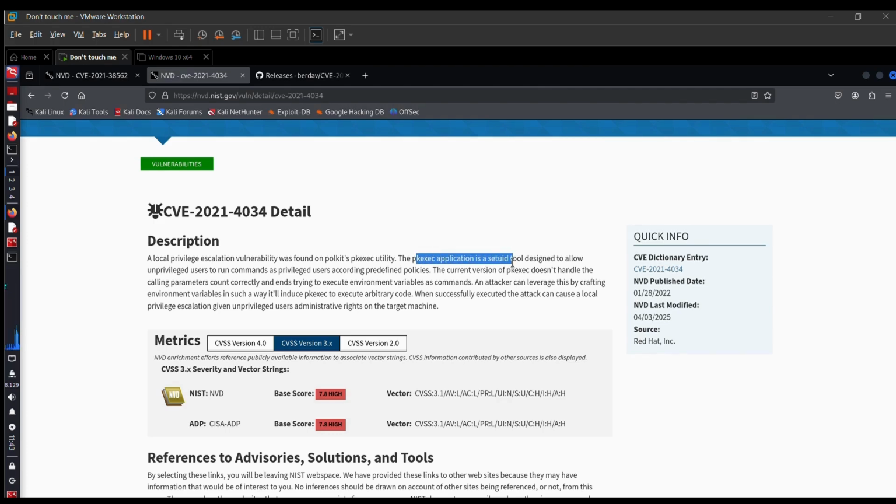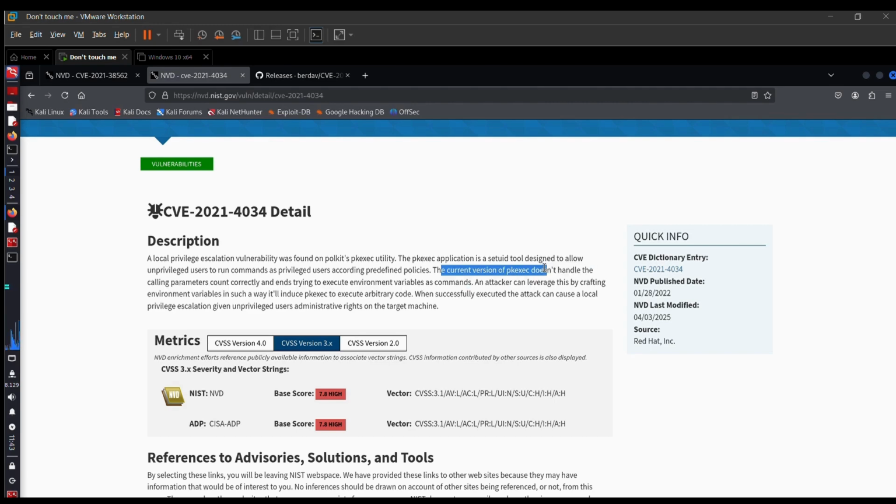But if pkexec has the SUID bit set, then anyone can run the pkexec binary itself as root, which might lead to arbitrary code or command execution as root.